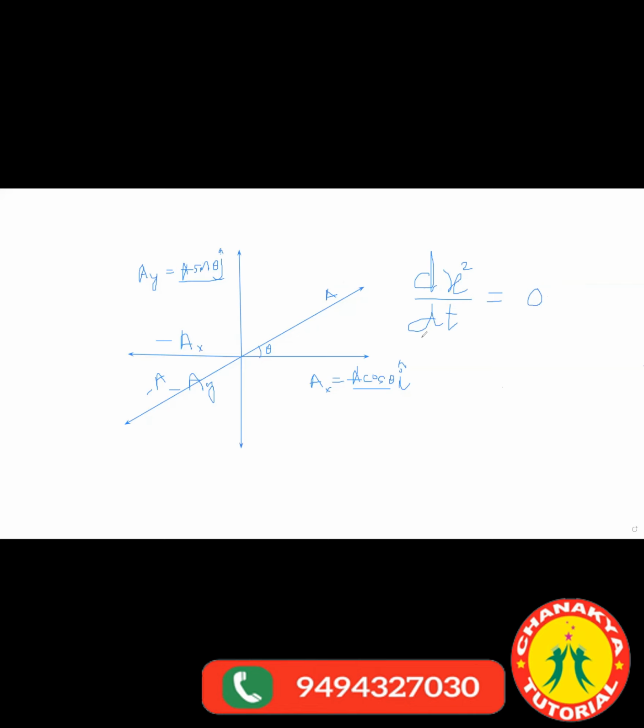See, this differentiation is with respect to t, not with respect to x. If I ask d by dx of x square, then it is 2x. So remember this. Here x is a constant, because it is not a function of time. My differentiation is with respect to t, right? If I write here t square, then the answer is 2t. So these are simple things, and you should keep all of them in your mind.